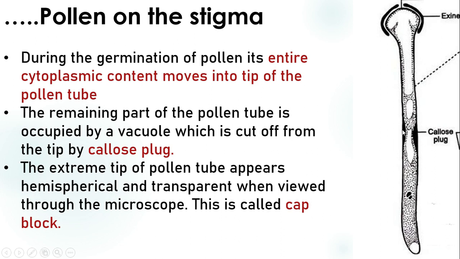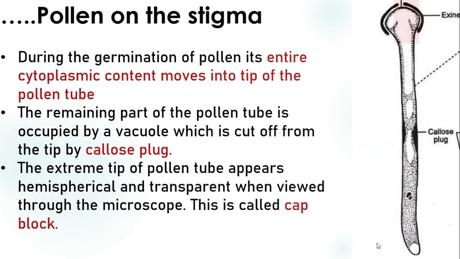Callus is made up of a complex carbohydrate, which gives stiffness to the growing pollen tube. The extreme tip of the pollen tube appears hemispherical and transparent, which can be viewed under the microscope. This structure is called the cap block.